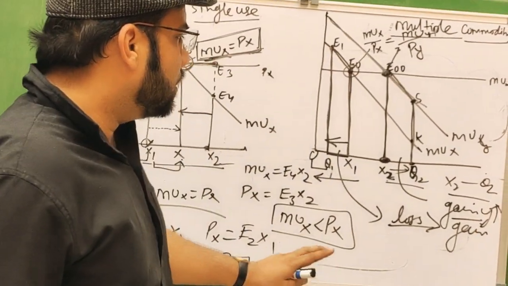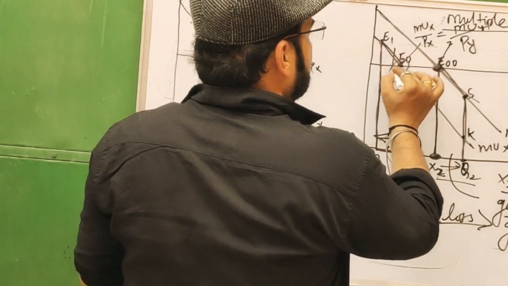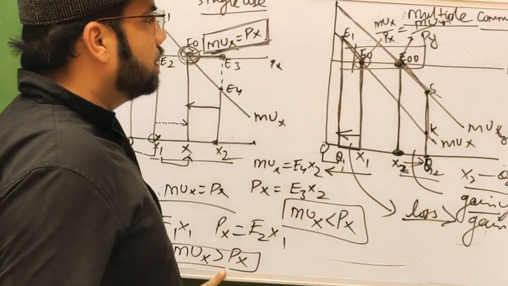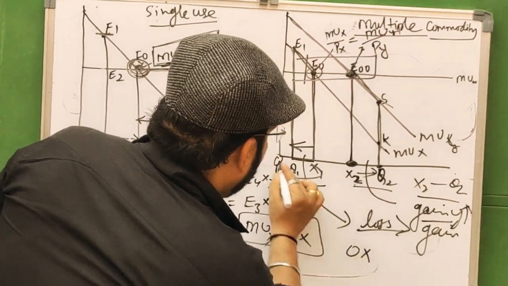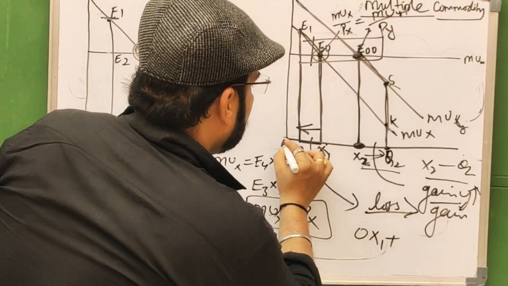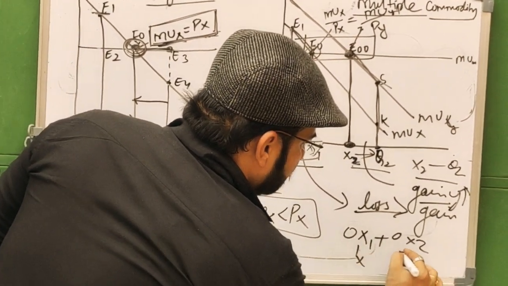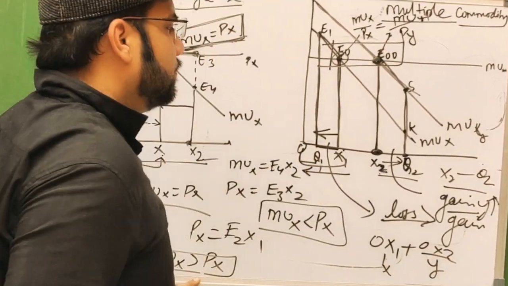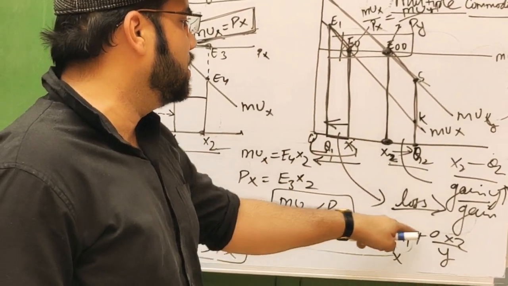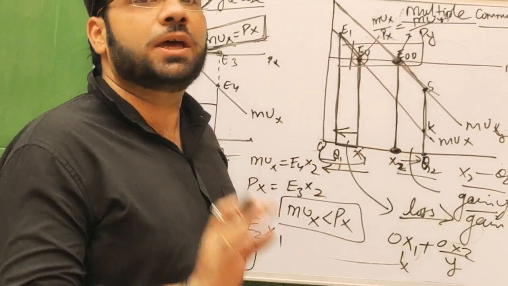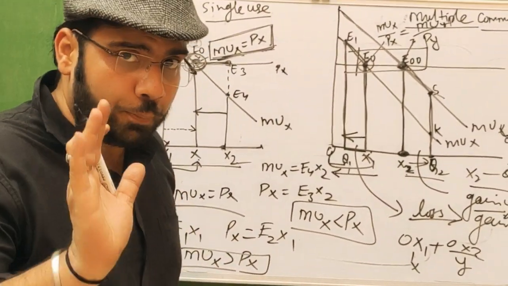It means if the consumer changes anything from this E0 and E00, consuming OX1 of the X commodity and OX2 of the Y commodity, this is the equilibrium point. If he changes this combination, he will not be in equilibrium; he will incur a loss and not a profit.